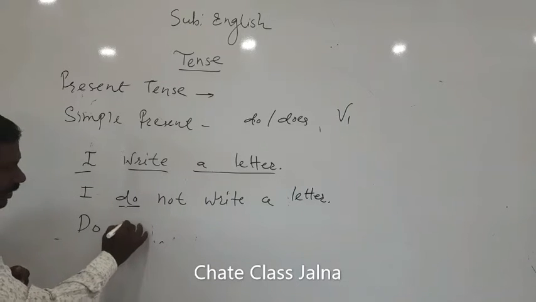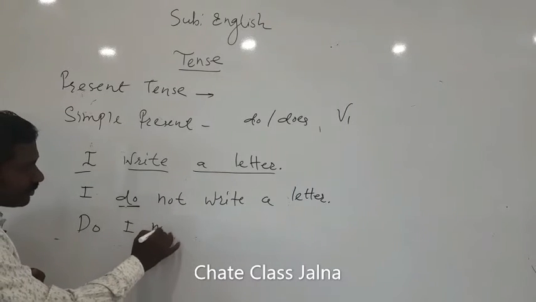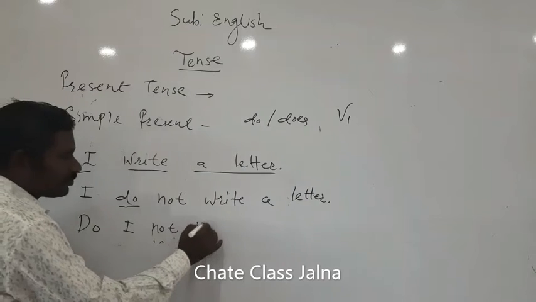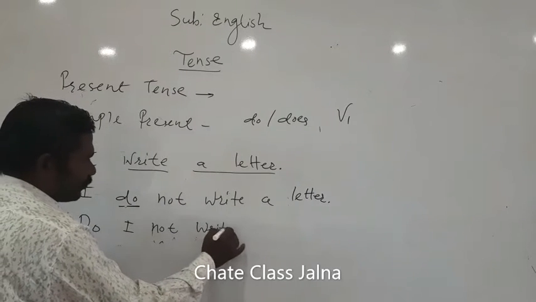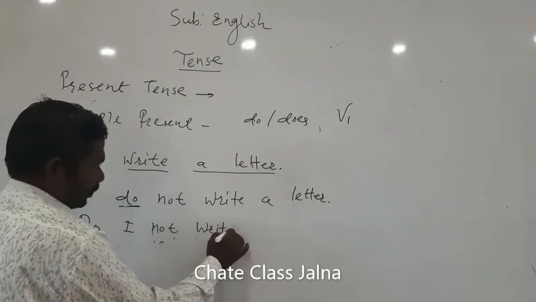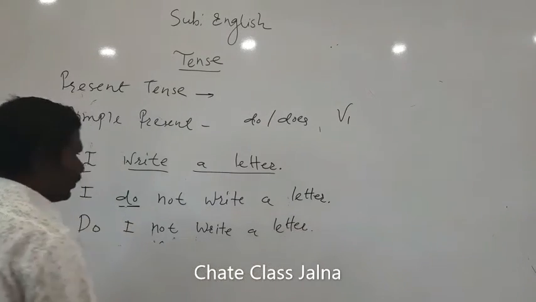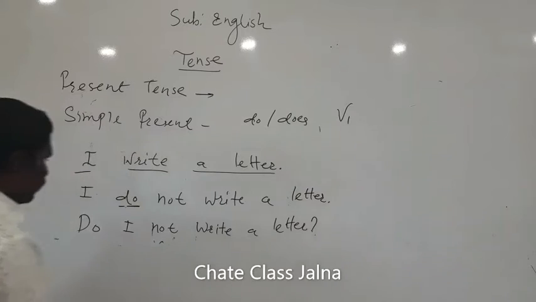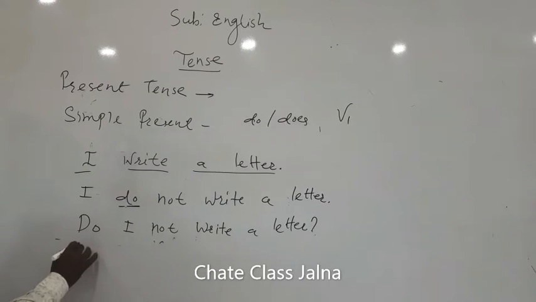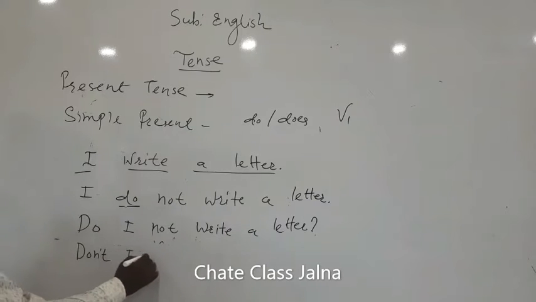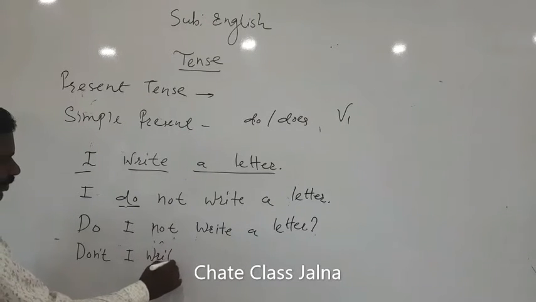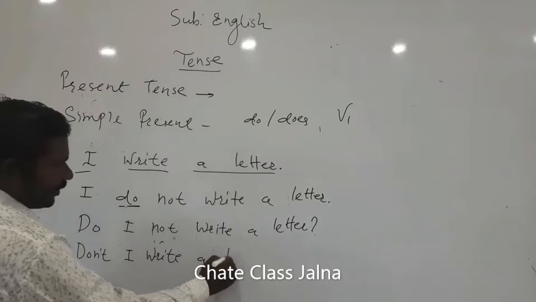What will remain? I not write a letter, question mark. Or similarly you can say like this: don't I write a letter?